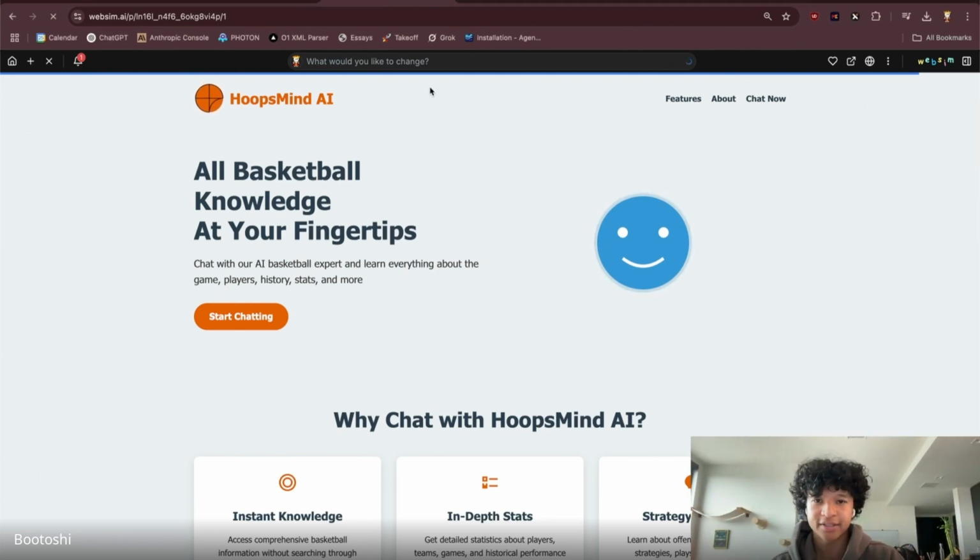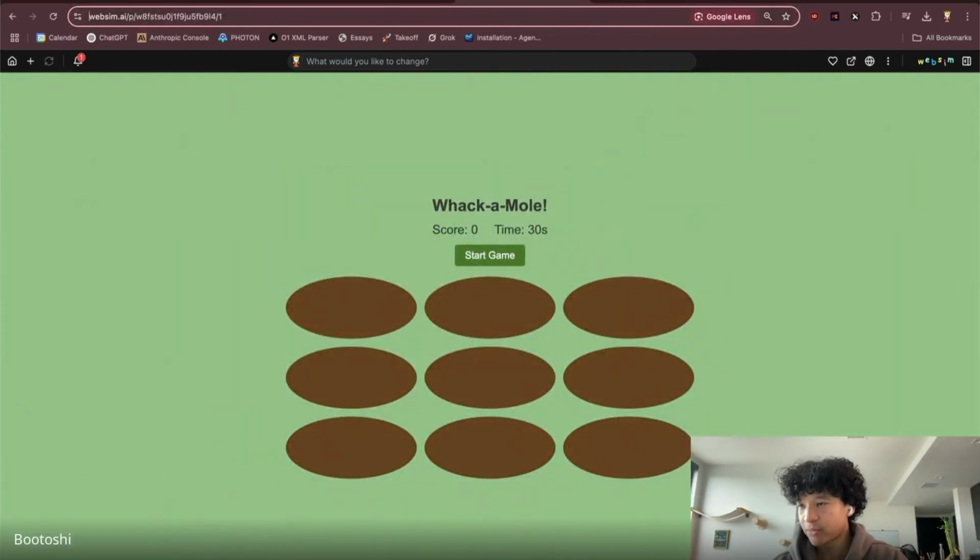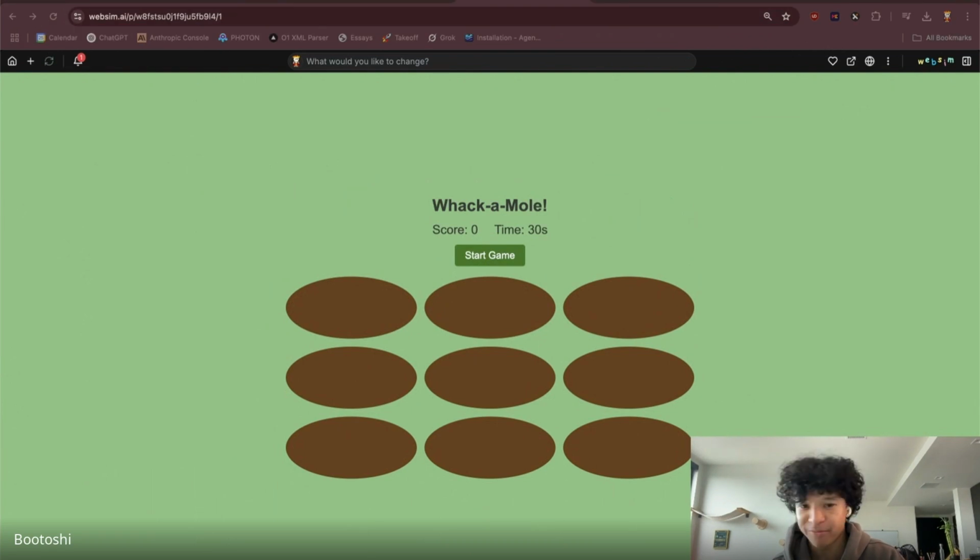Okay, sick. So I think this is still going. The whack-a-mole game. So someone wanted whack-a-mole, I guess to code it. Does it work if I hit start? Oh, it does. Look, it gives me a little cursor.